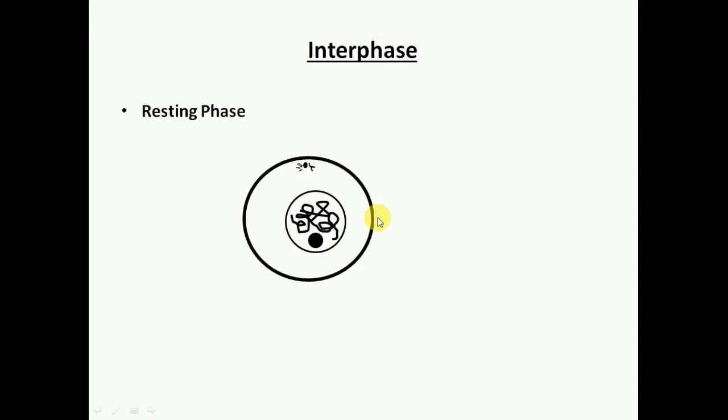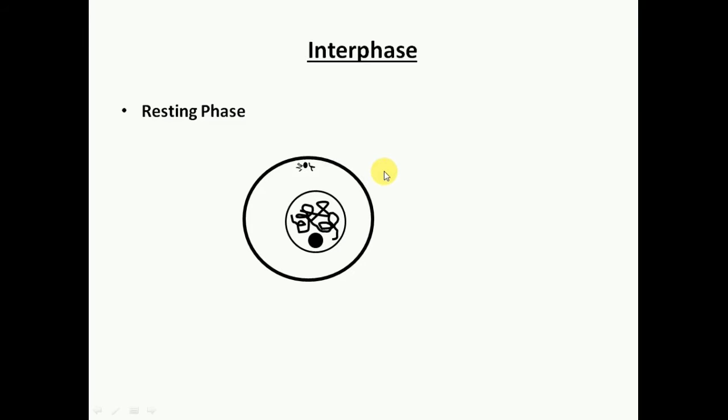So the first phase is the interphase. Now interphase is a different phase. Before the start of mitosis, the cell, whether it is an animal cell or a plant cell, remains in a resting condition. Means they enter into a stage where they start preparing for the cell division.